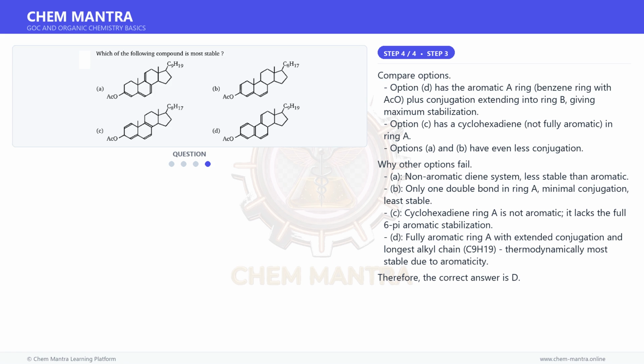Why other options fail? A: non-aromatic diene system, less stable than aromatic. B: only one double bond in ring A, minimal conjugation, least stable. C: cyclohexadiene ring A is not aromatic, it lacks the full 6 pi aromatic stabilization. D: fully aromatic ring A with extended conjugation and longest alkyl chain, C9H19, thermodynamically most stable due to aromaticity.